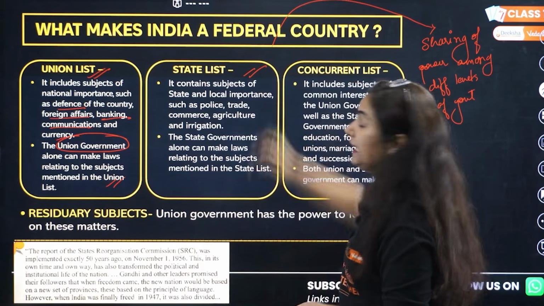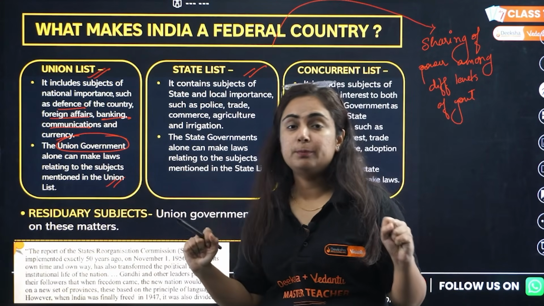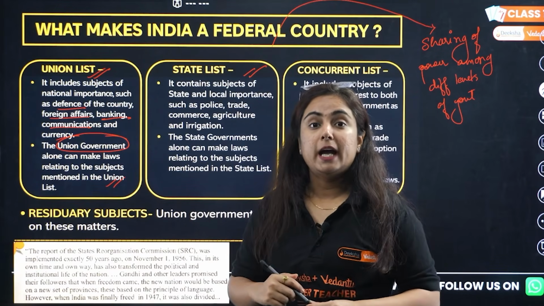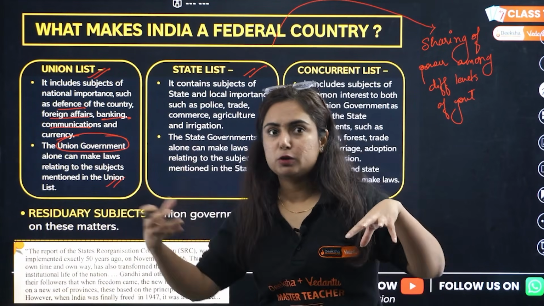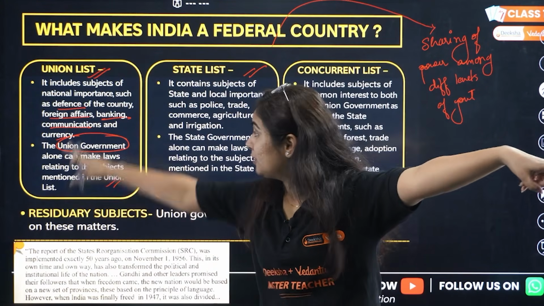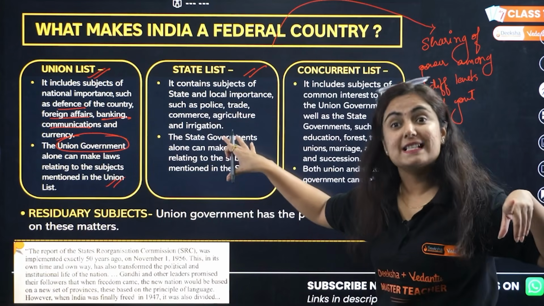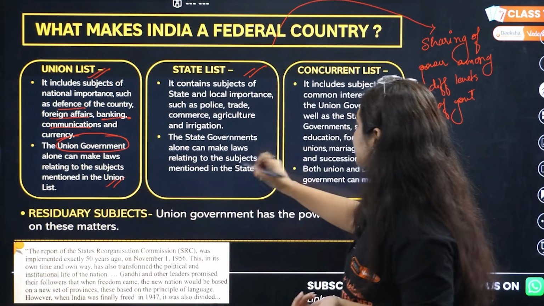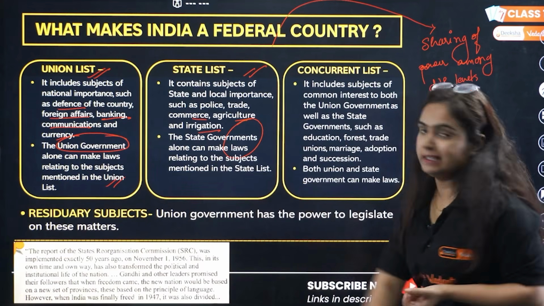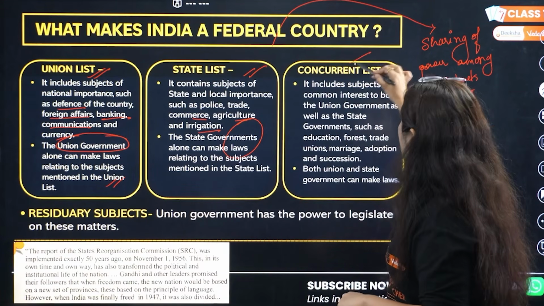Then we have the State List, the subjects that are of regional or state importance, like MP police, Karnataka police. We don't call it Indian police, but we call it Indian army, because defense is a matter of the Union List. Police is a matter of the State List. Similarly, agriculture, commerce, irrigation, these are matters in the State List. Who makes the law? The state government. Then we have the Concurrent List.